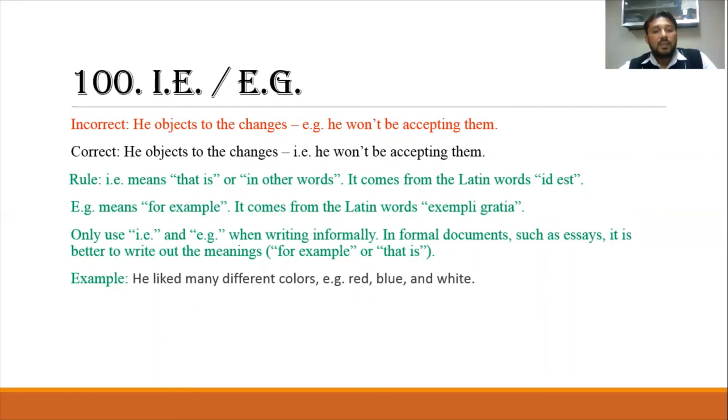E.g. means for example; it comes from the Latin words exempli gratia. Only use i.e. and e.g. in informal writing, but in formal documents such as essays, it is better to write out the meanings, like for example or that is. He liked many different colors, for example, red, blue, and white.